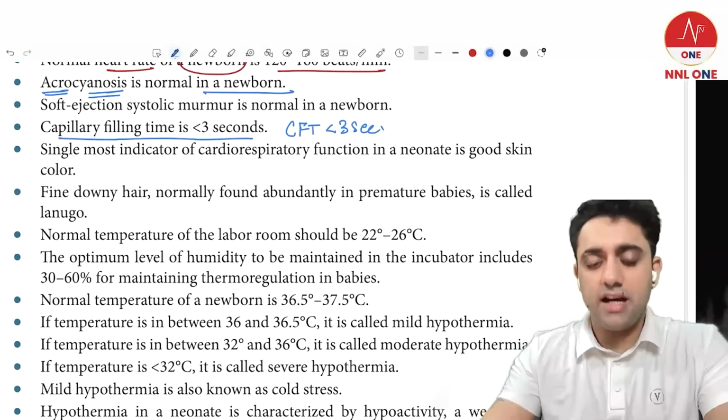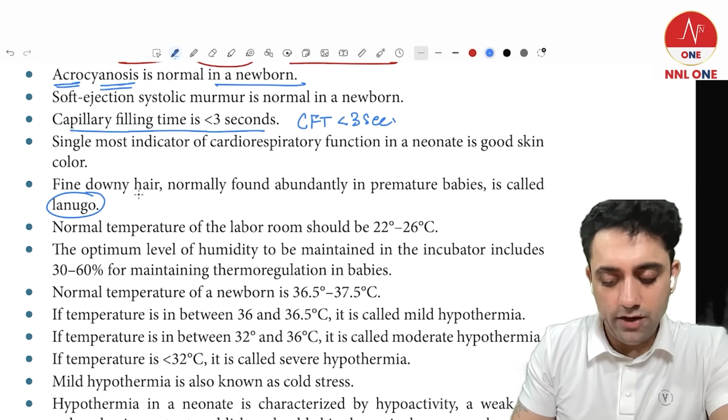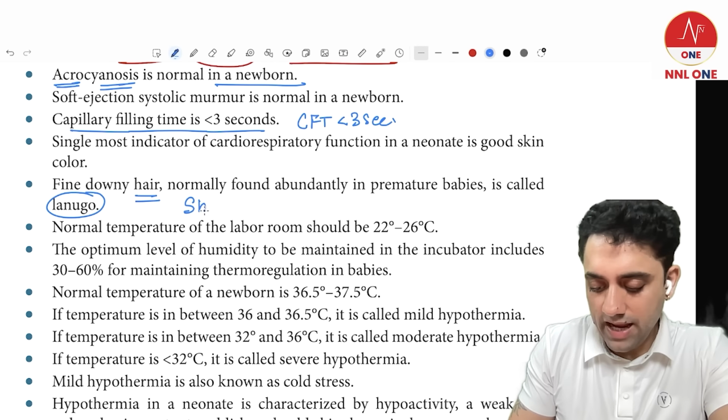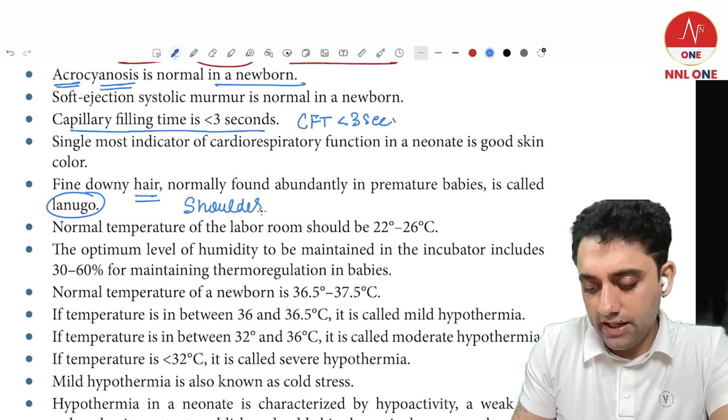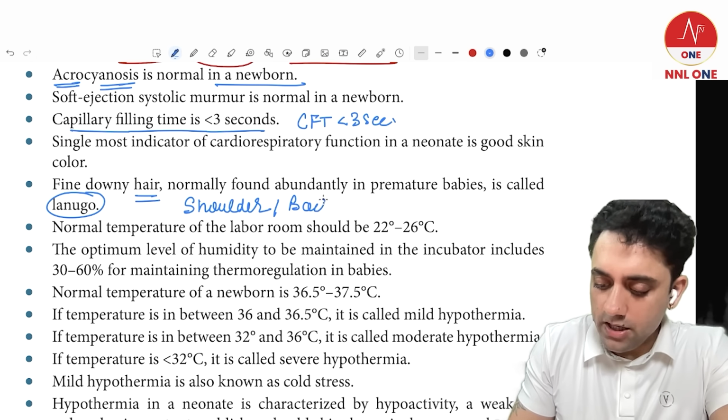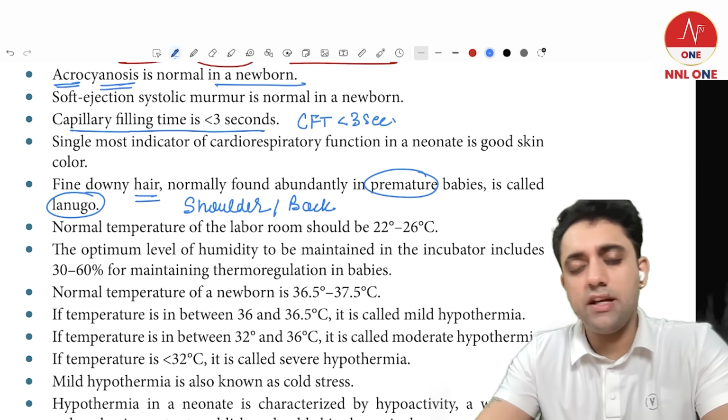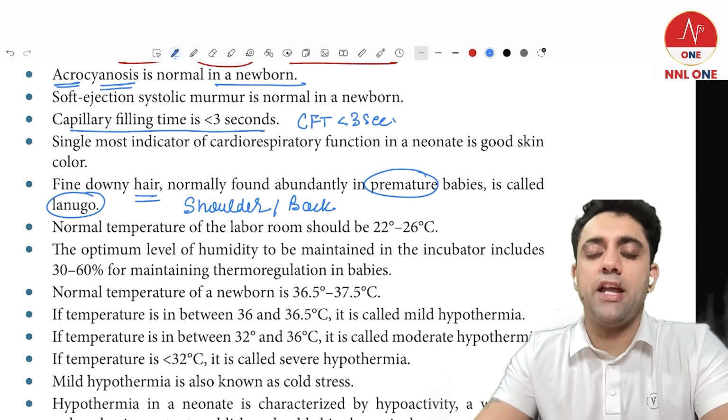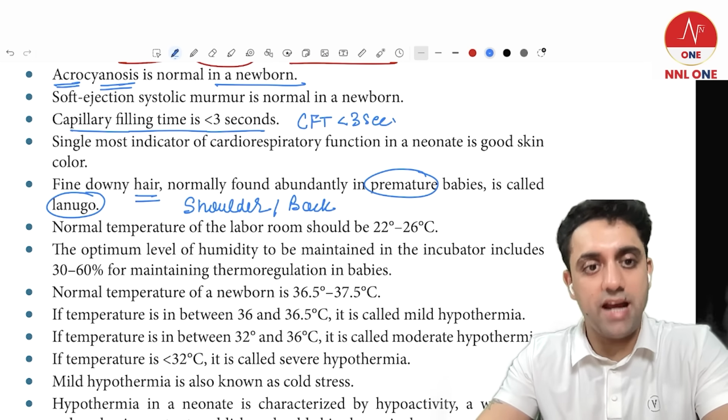One more question they asked regarding the lanugo. What is lanugo? Lanugo are the hair at the shoulder and the back. So where do you see lanugo? Lanugo is only and only seen in preterm babies. Lanugo are the hair at the shoulder and the back.